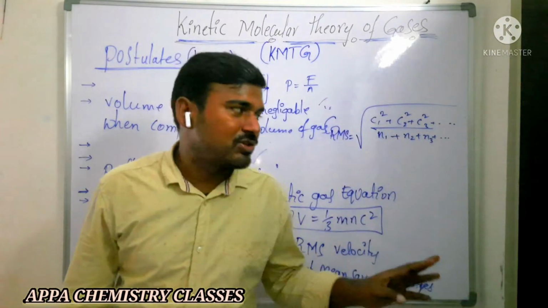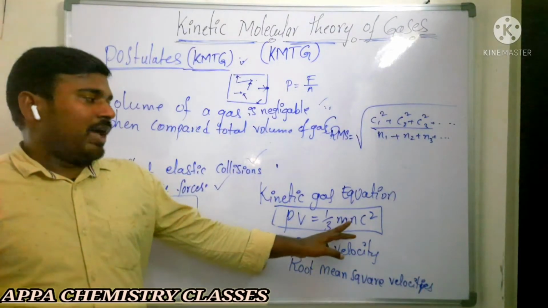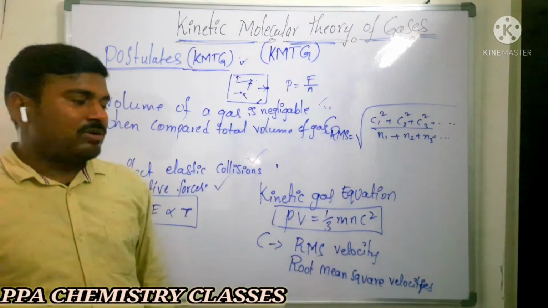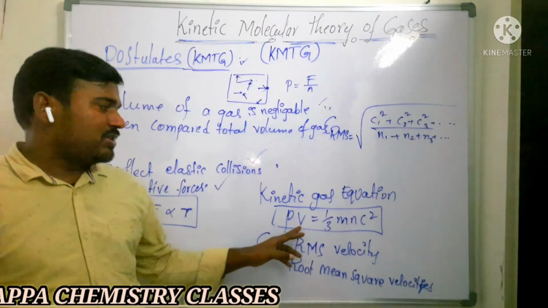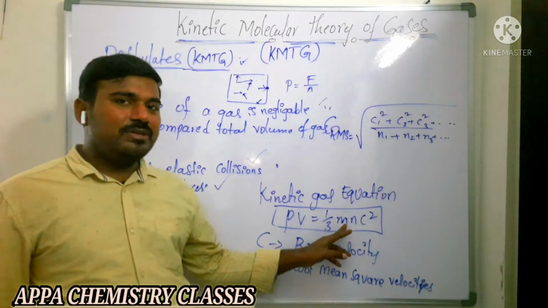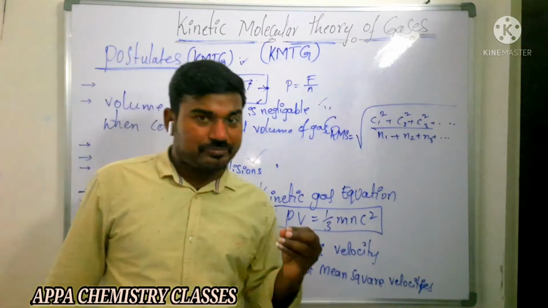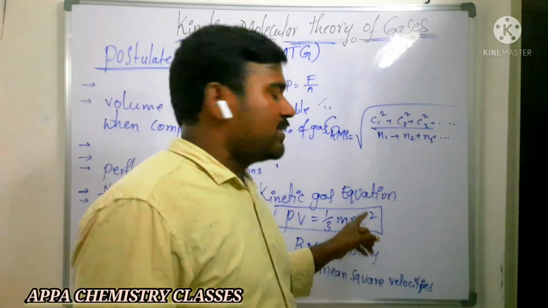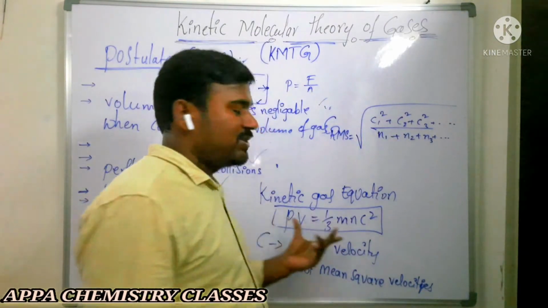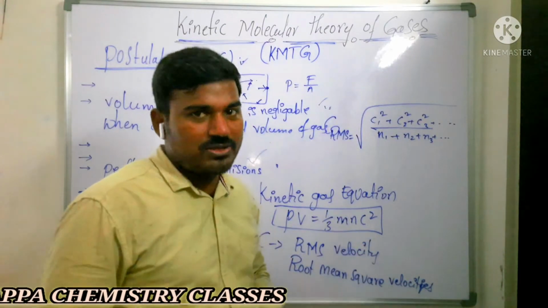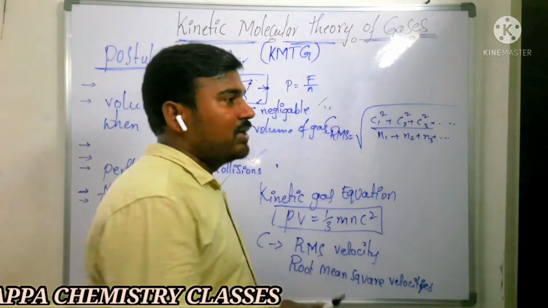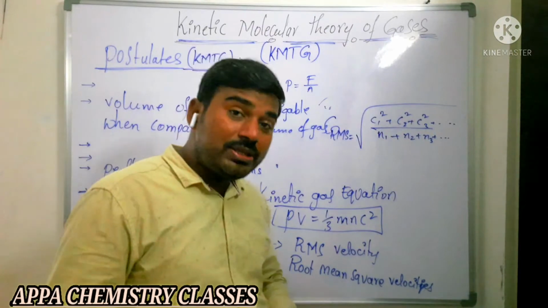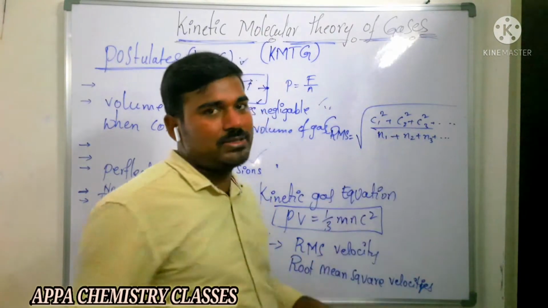So based on these postulates, we have the kinetic gas equation, that is PV is equal to 1 by 3 mnc square. P is pressure, V is volume, m is mass of the gas molecule, n is number of molecules of the gas, C is RMS velocity. What is the significance of RMS velocity, we have also discussed. Next we will see how we can deduce all the gas laws from this kinetic gas equation.